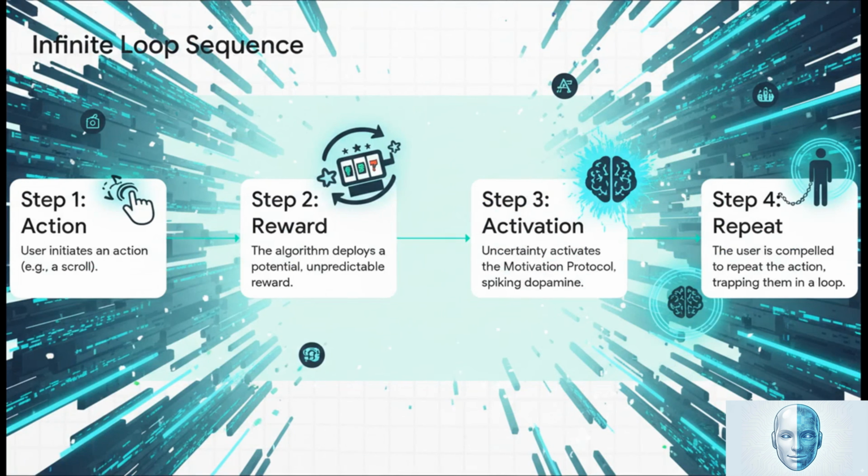And this sequence results in an infinite loop. Let's break it down. Step 1, the user initiates an action, a scroll. Step 2, the hijack script deploys a potential unpredictable reward. Step 3, this uncertainty activates the motivation protocol, spiking dopamine. And step 4, the user is compelled to repeat the action. And boom, the loop is now active, trapping the user in a continuous cycle of seeking.